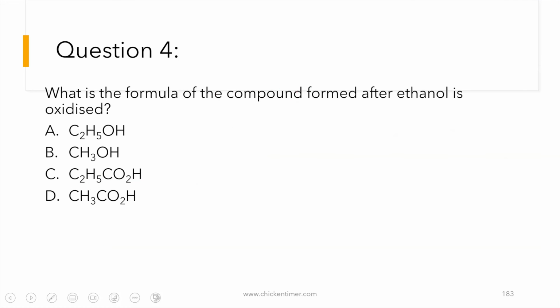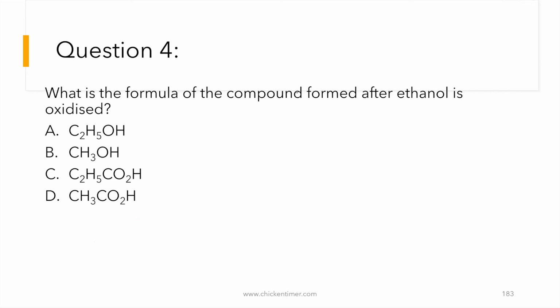What is the formula for the compound after ethanol is oxidized? What is the answer? The first one is ethanol, but the question asks after ethanol is oxidized. So ethanol gets oxidized to acid. Just now we said, so it's B. Is it B? What is B? Draw out, you'll know.